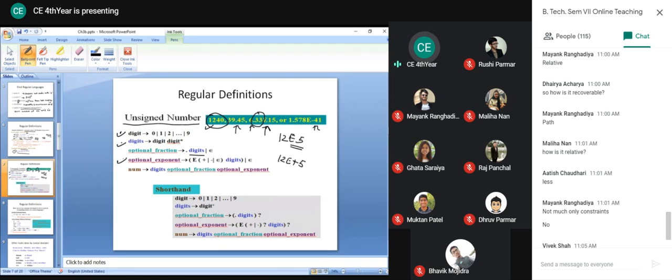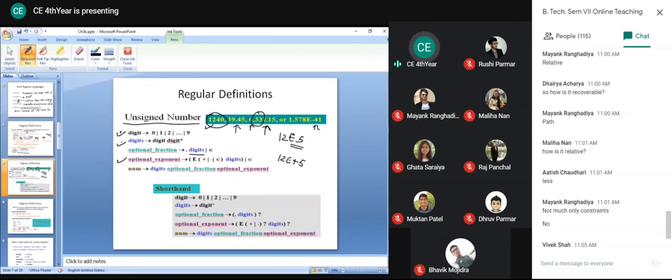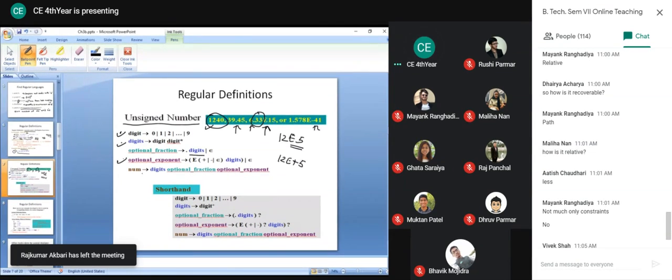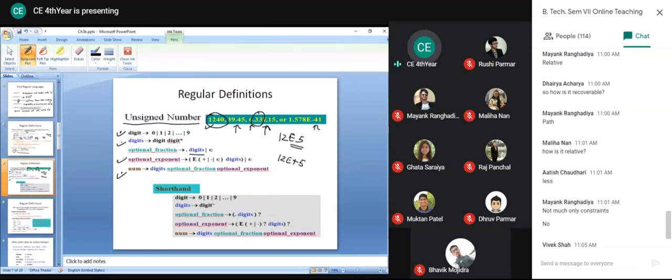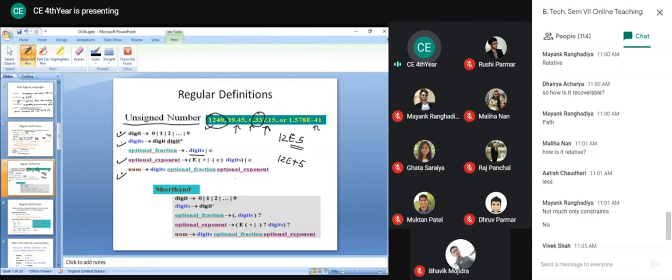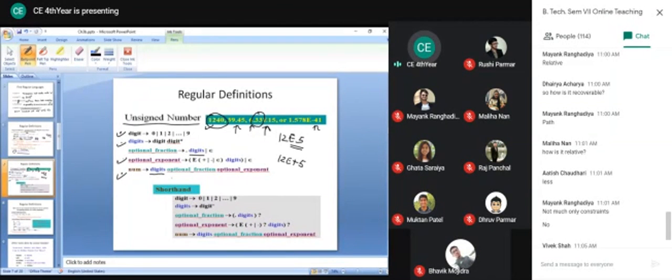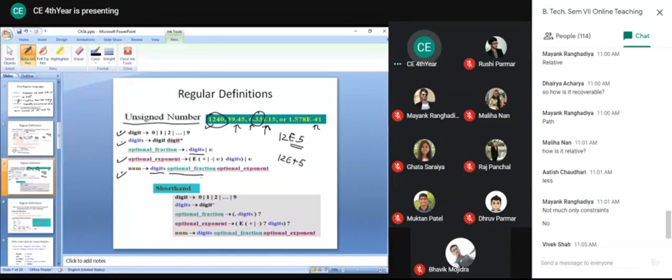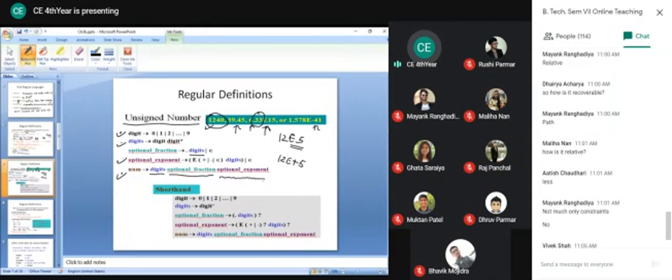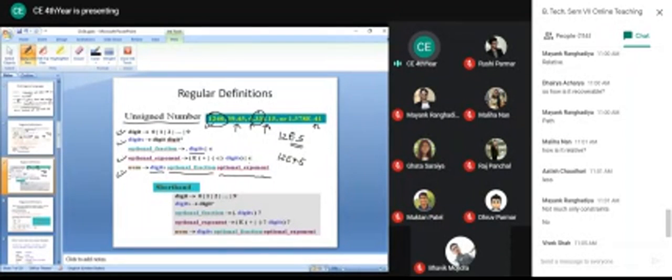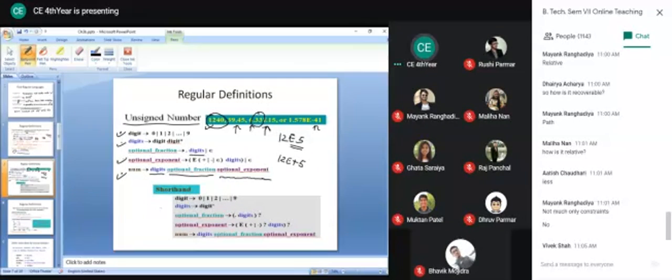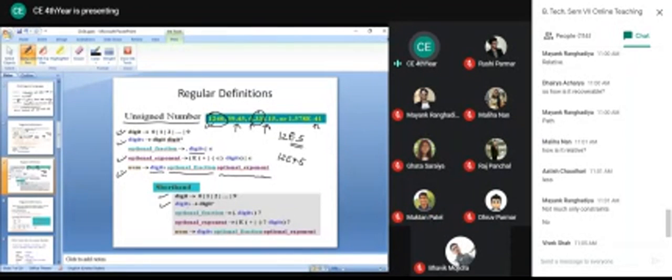Then we have digits, because we can have many digits in it, like here 41, 2 digits. And it is an optional part, so we are putting a null here. So finally, our complete regular definition for unsigned number is, we can define number as digits, optional fraction part, and plus digits, then optional exponent part. So you can see that we are using the shorthand over here, digits, we are using digit plus